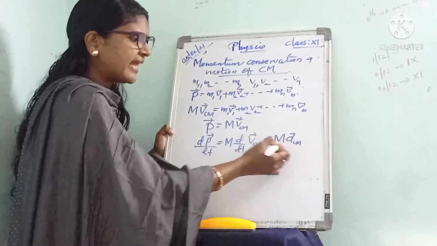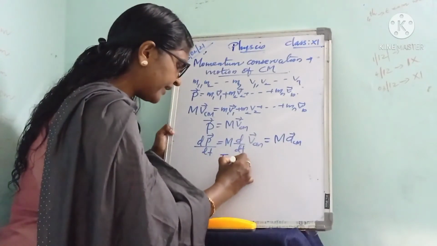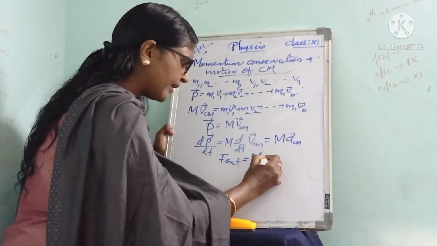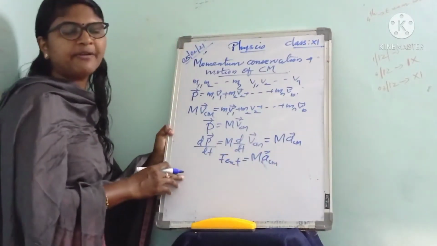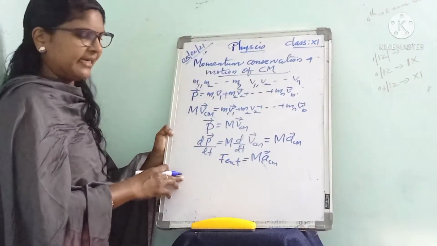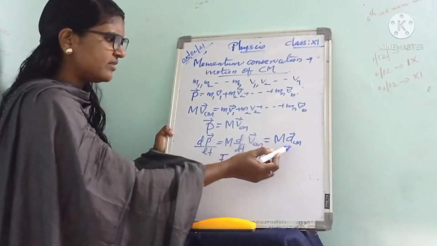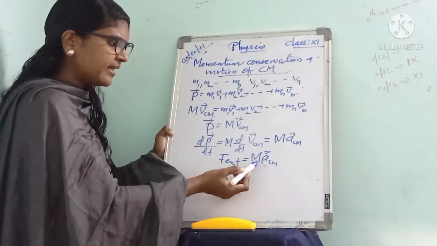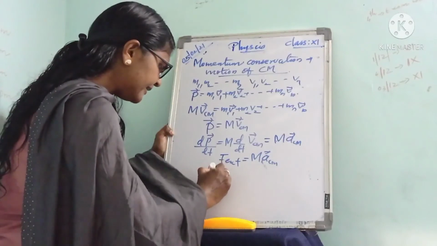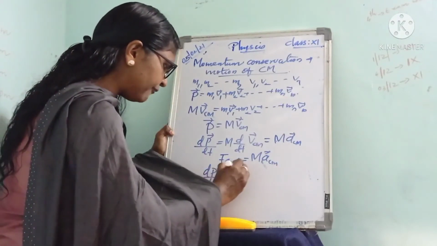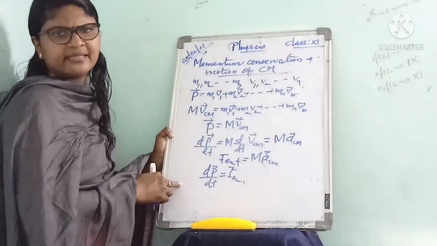This M ACM represents the external force, that is, F external is equal to M ACM. Comparing these two equations, dP by dt equals M ACM and F external equals M ACM. Here the RHS are equal, so we get dP by dt is equal to F external.